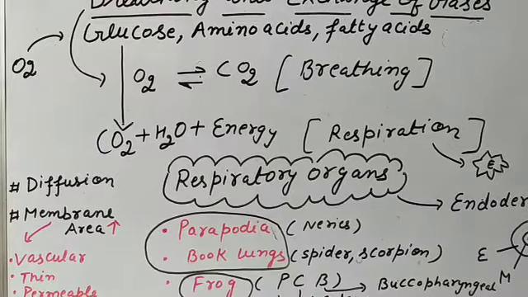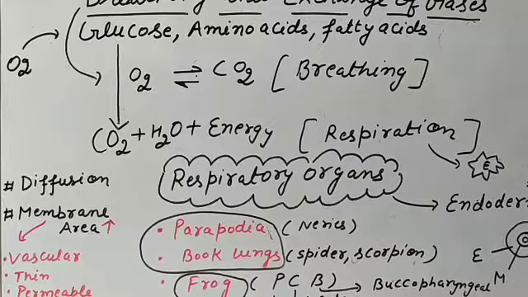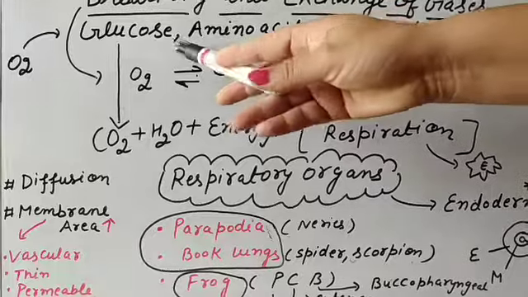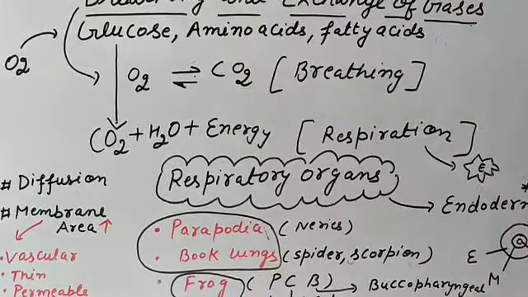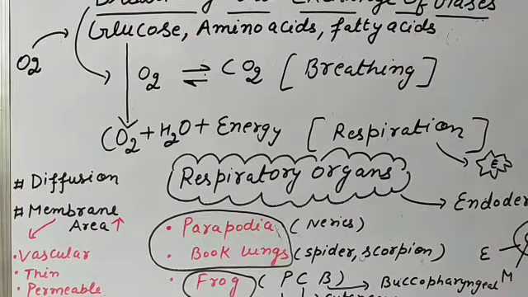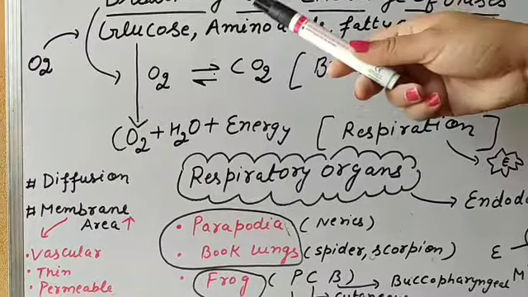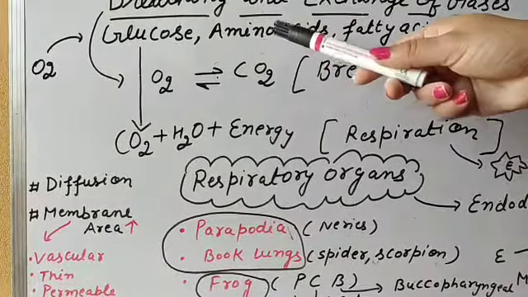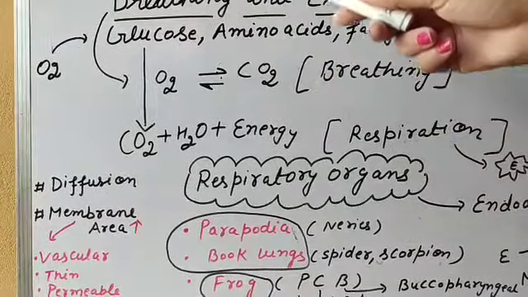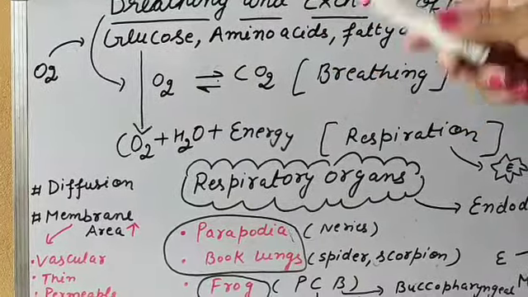After the digestion of the food, that food is mixed with the blood. What is the fate of the carbohydrate after digestion? The fate of the carbohydrate after digestion is glucose, the fate of proteins is amino acids, and the fate of fat molecules is fatty acids. So these are the simple forms of the food after digestion. How that food is used and how this breakdown takes place is known as respiration.